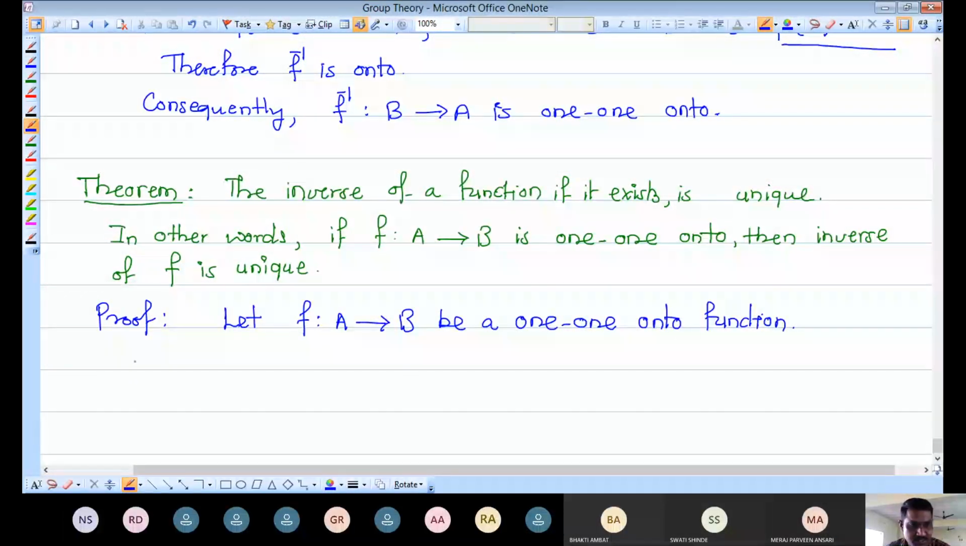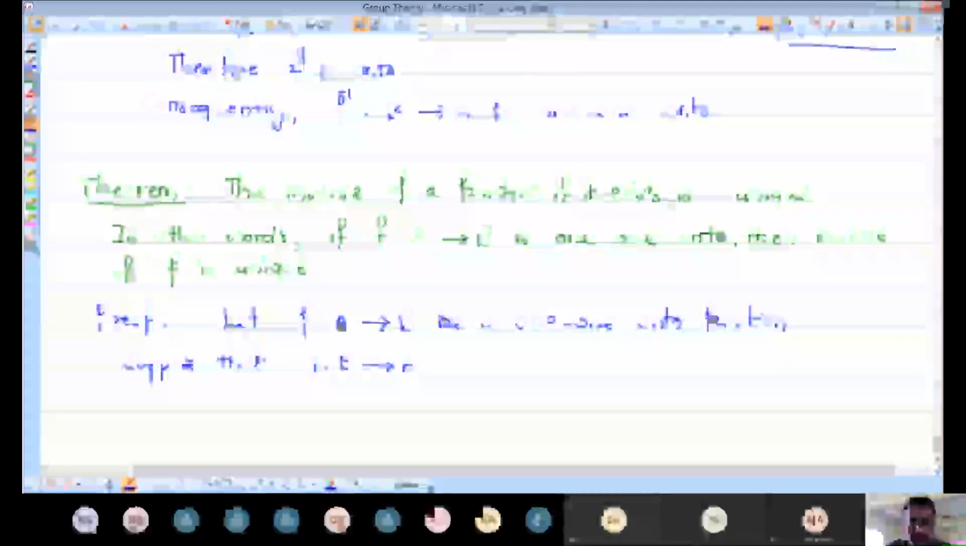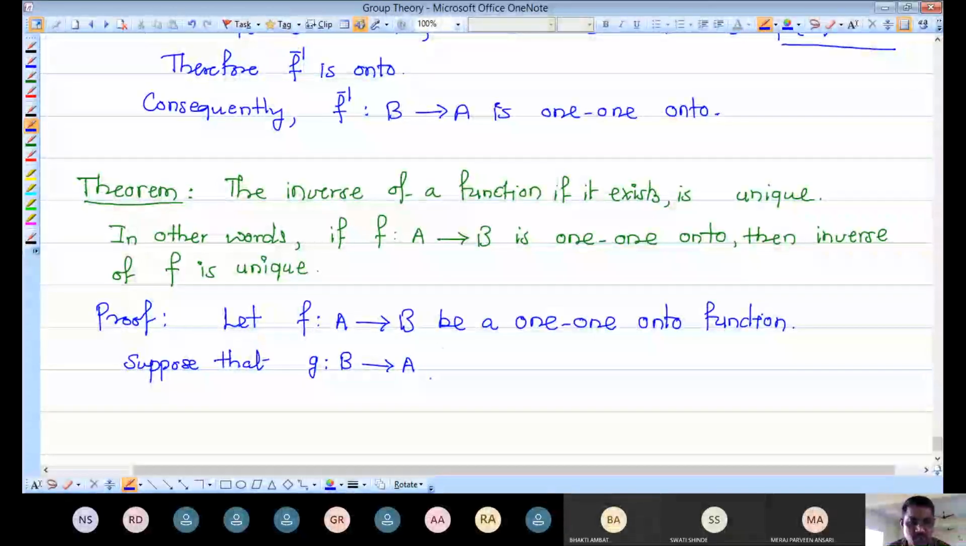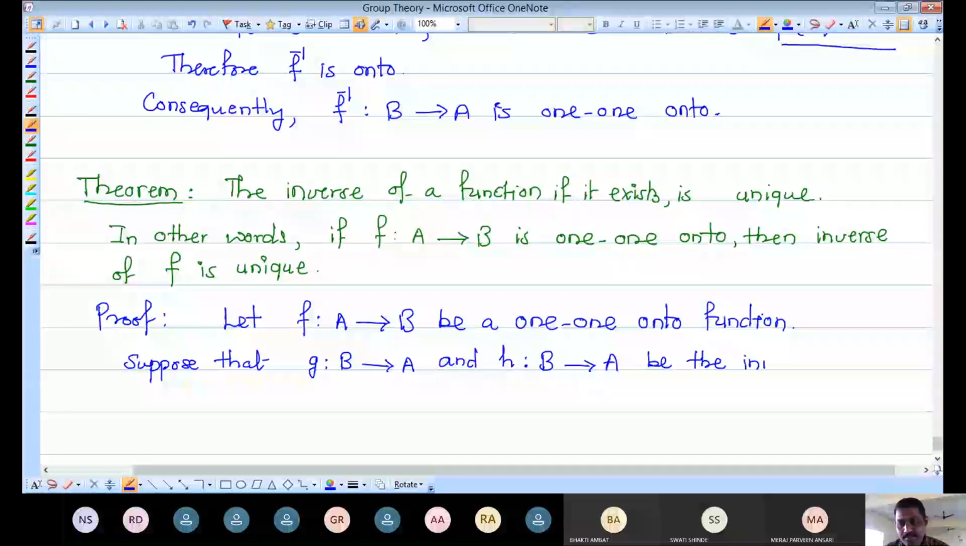So assume, suppose that, let me write g as an inverse of F. So it is an inverse of F, so it should be a mapping from the second set to the first set, that means B to A. Suppose that g from B to A is the first mapping that we are assuming here as inverse of F, and again second, h is a mapping from B to A. Suppose that g and h are the inverses of F.